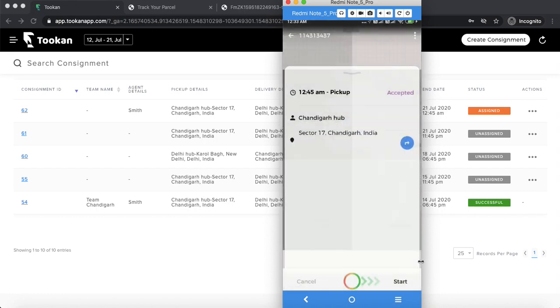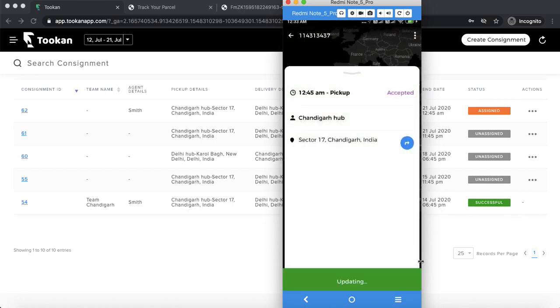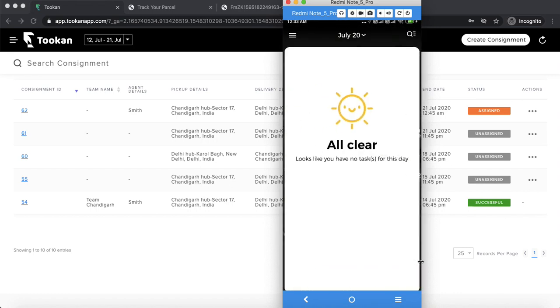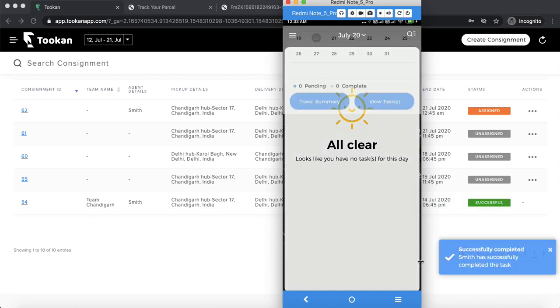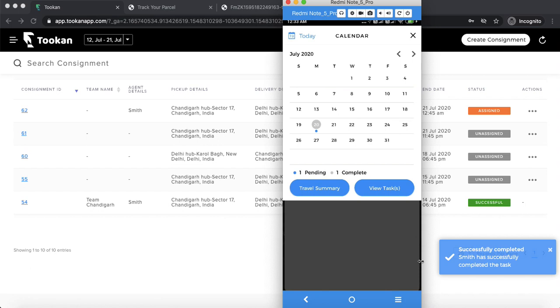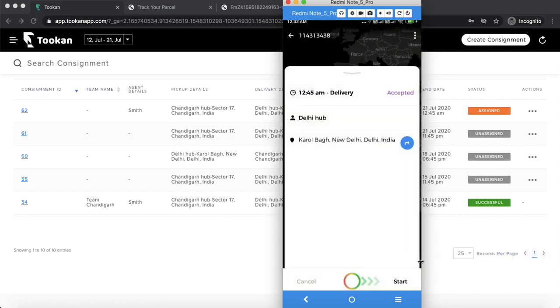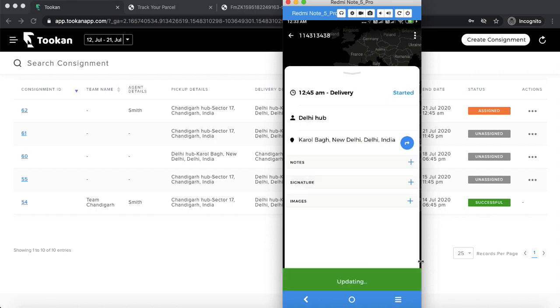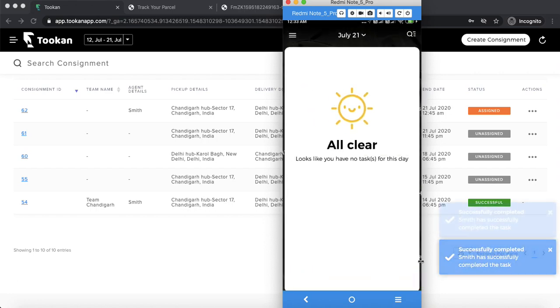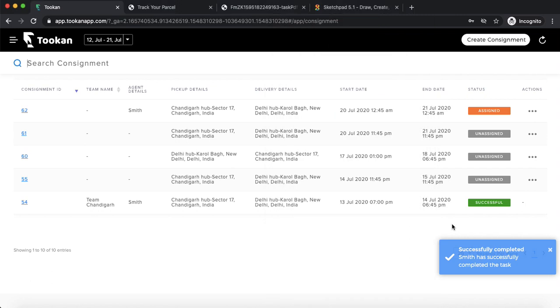So I'll just accept that order and I'll complete it. Once the consignment is completed, let me see. Now the delivery is also completed, right? So I've completed the whole consignment, and all the tasks within that consignment are replicated and completed. So this is how the journey is.